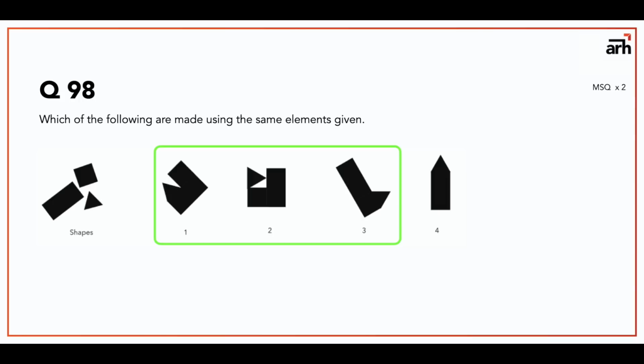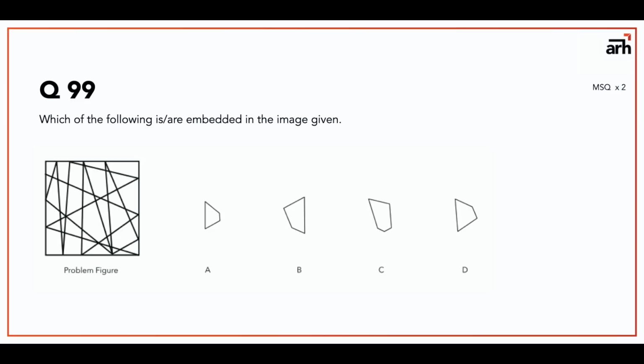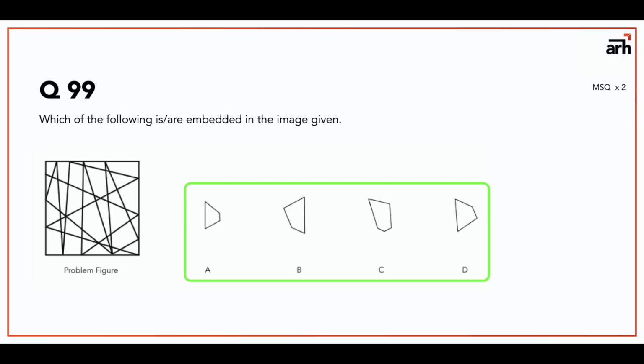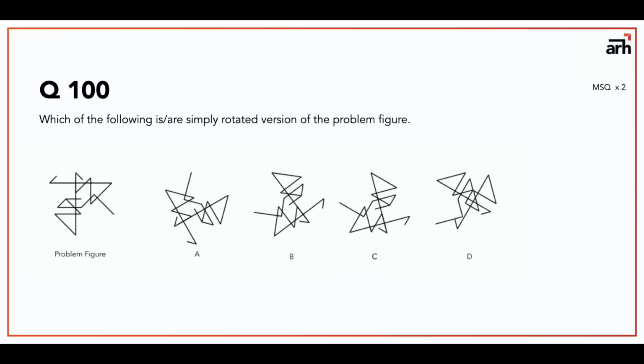Now question number 99 is an embedded image question. You are given 4 options and you have to find which of the following parts are there in the problem figure in the same direction and the same size. So if you see closely, all of them are there. It might take some time, but all of them are there. So all the options are correct, A, B, C, D. And question number 100 is again an obviously MCQ of 2 marks.